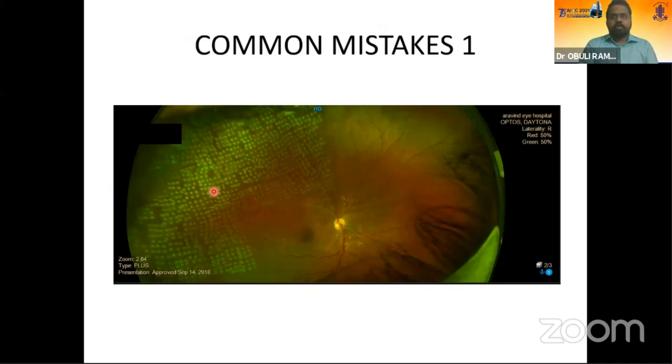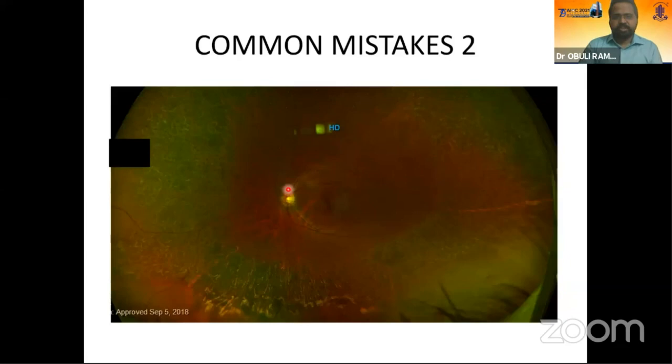Now, coming on to common mistakes, there are 2 most common mistakes. One is, when you are doing it as a beginner, sometimes you will forget that the pattern shouldn't be done very close to the macula, so that at some places it will be far away from the macula, and some places it will be very close to the macula. Another error is that the doctor has not titrated the laser as he has gone away from the macula. Hence, there are grade 4+ burns in the periphery and grade 2 burns near the macula.